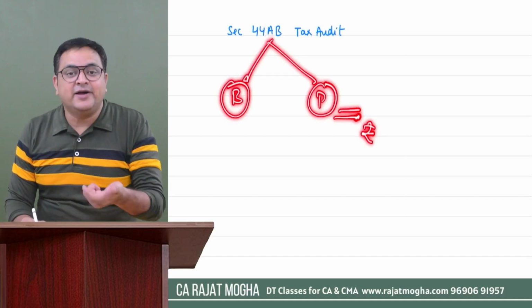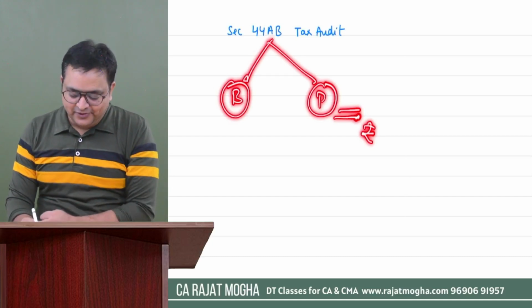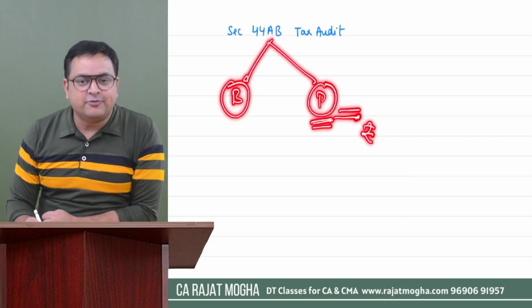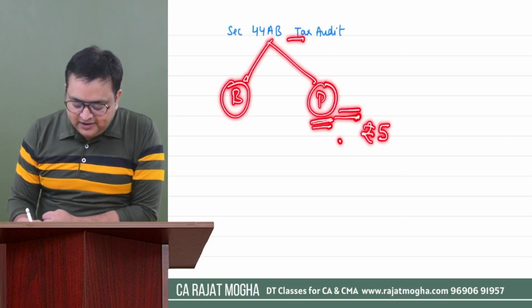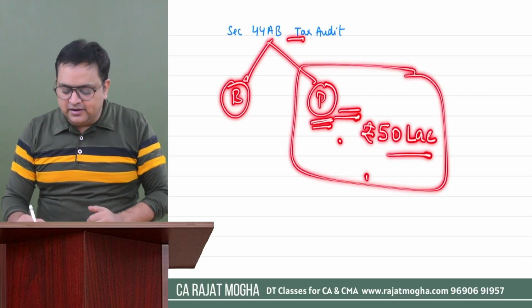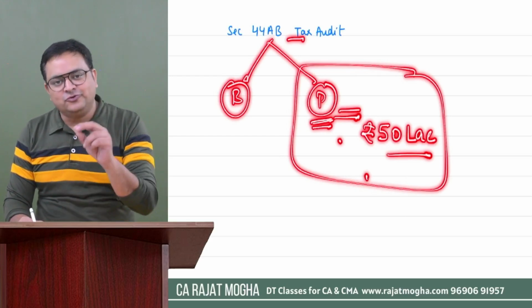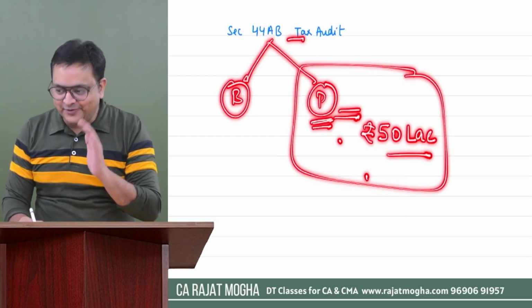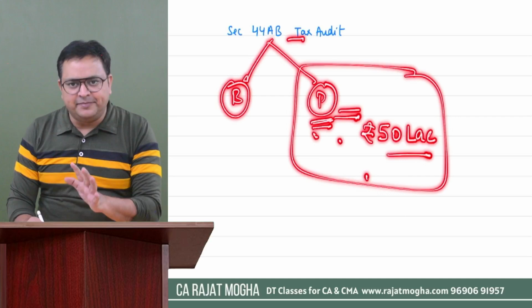Correct? And by who? By a practicing chartered accountant. Okay. So if you are carrying a profession, this section says that if the turnover of the previous year is exceeding 50 lakh rupees, it is more than 50 lakh rupees, then you are required to get your accounts audited. Good enough? Okay. So this is for profession, simple.